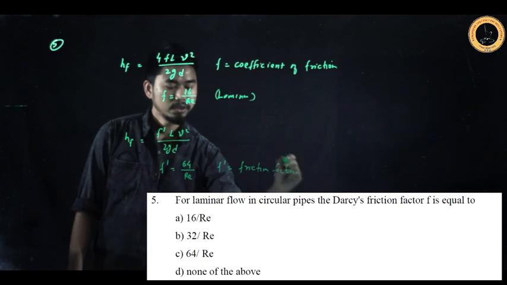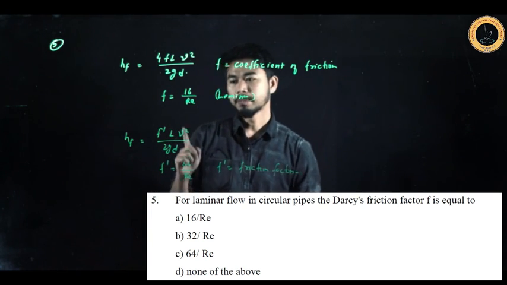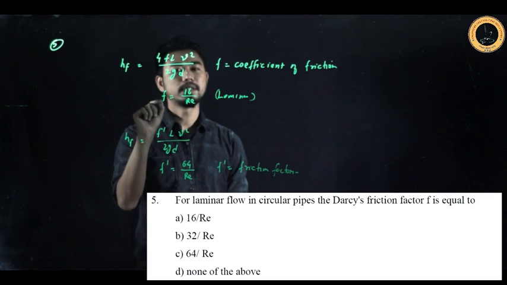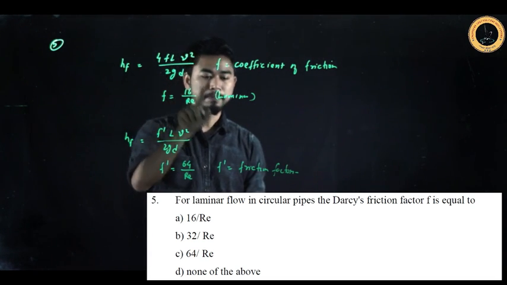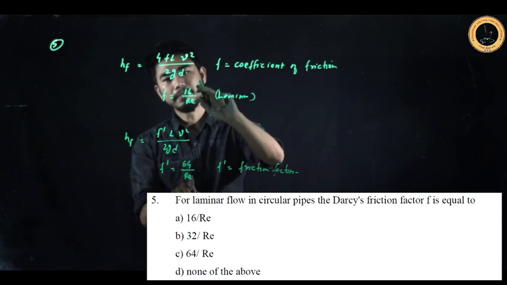Friction factor. If the question is based on the Darcy-Weisbach formula, you properly check what factor is given. If coefficient of friction is given, that means you have to use 4f. If friction factor is given, that means f dash is given. See, they are the same thing.